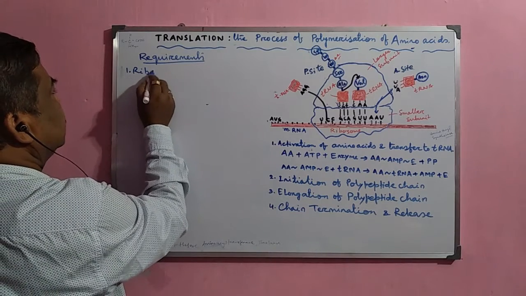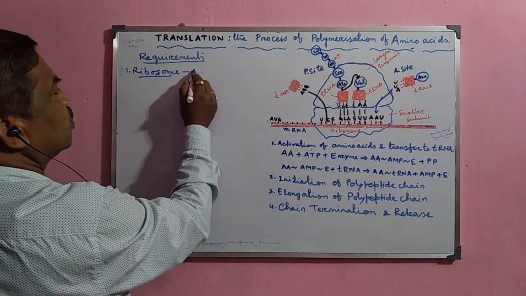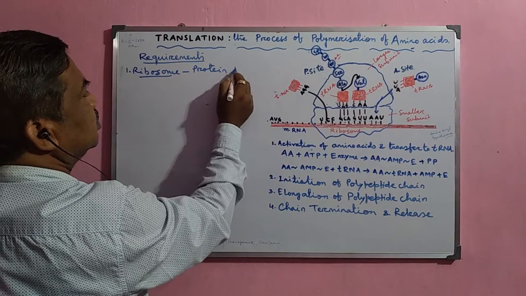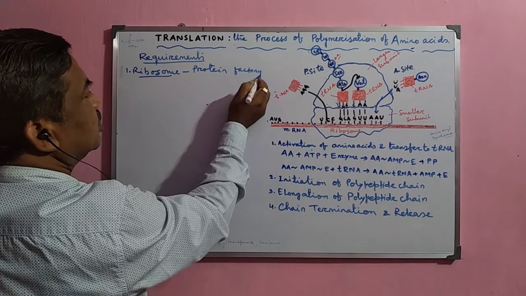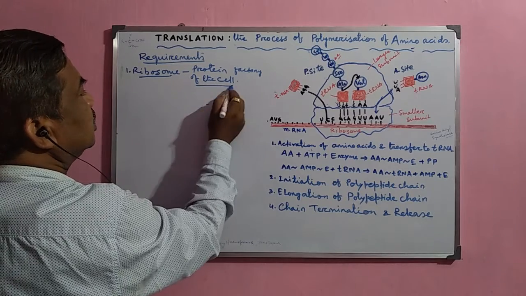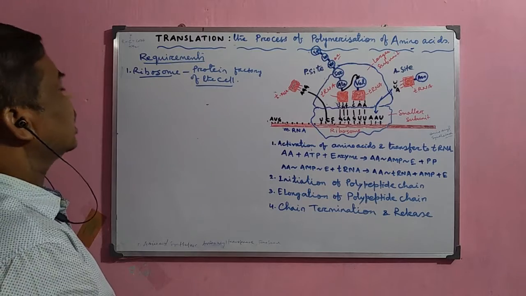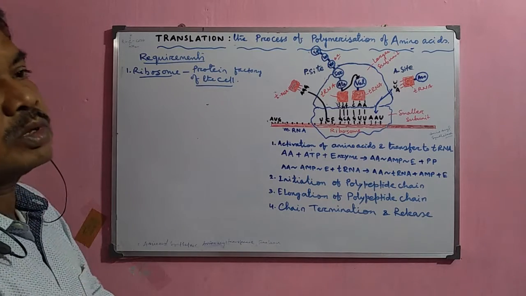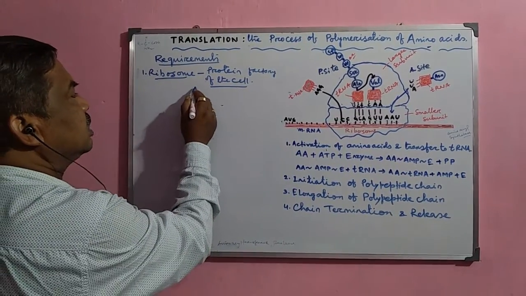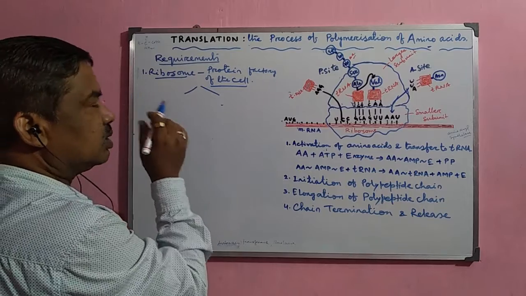The ribosome, which is also called the protein factory of the cell. That means the protein molecules or the polypeptide chains are synthesized there in the ribosome. And these ribosomes are of different types in prokaryotes and eukaryotes. These ribosomes are the most important organelles.